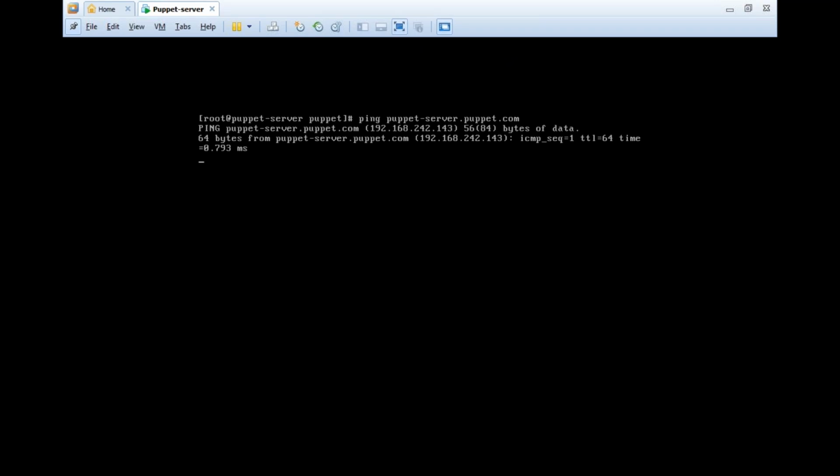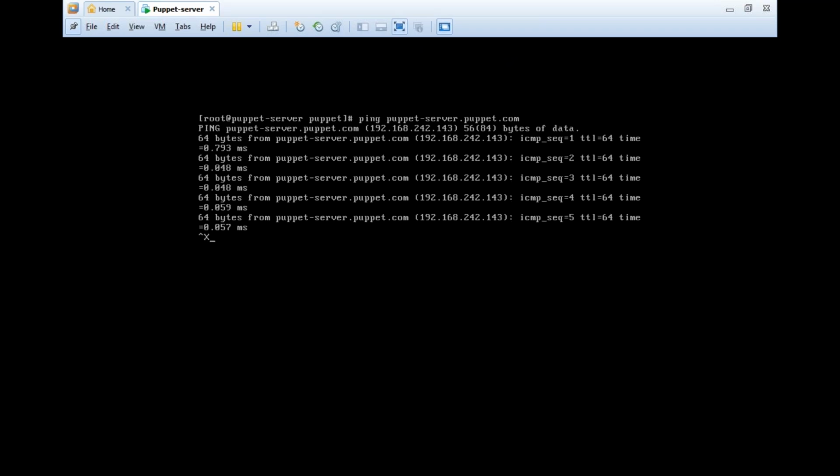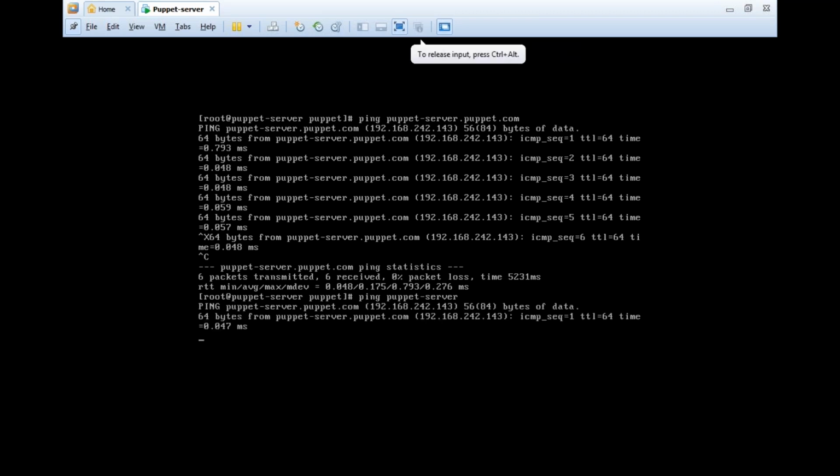So let's try to ping this. Now I'm able to ping it. That means this is a recognized host name. Or else you can also ping it with the help of the alias name. What was the alias name I mentioned there? Puppet server, right? So you can ping with the alias name as well, no issues.